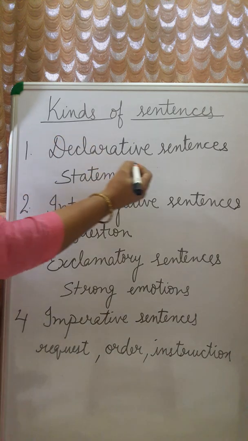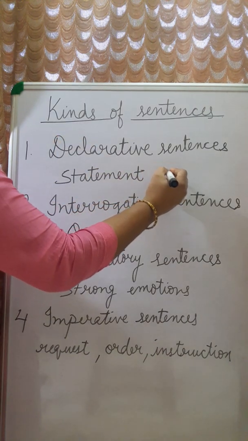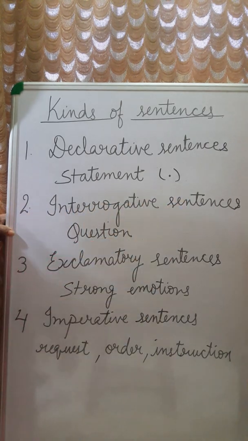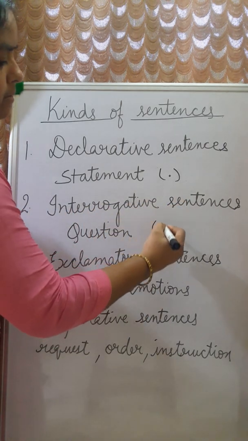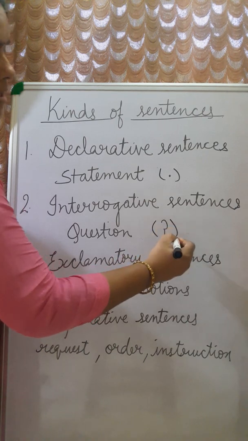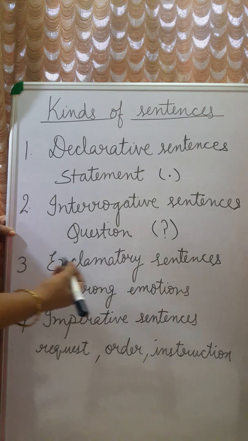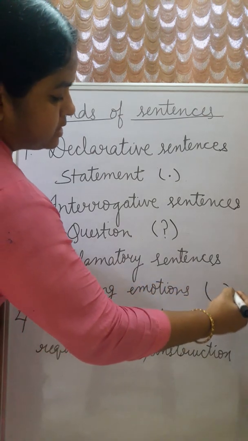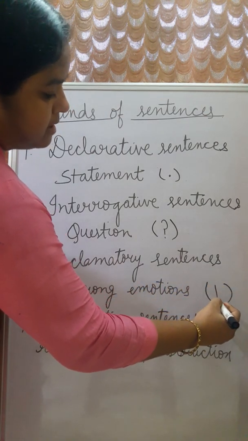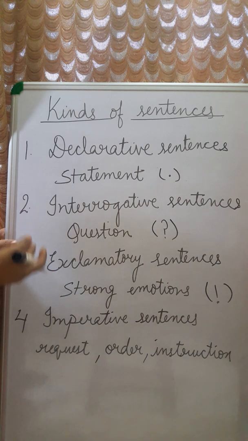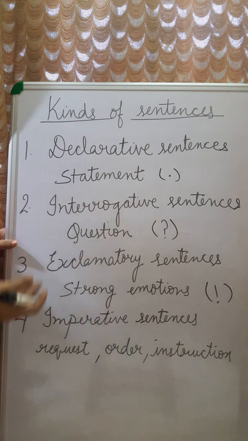Declarative sentences start with a capital letter and end with the full stop. Interrogative sentences also start with a capital letter but end with a question mark. Exclamatory sentences start with a capital letter and end with an exclamation mark. Sometimes some words are used, like I explained earlier, ouch, yuck, bingo, hooray.